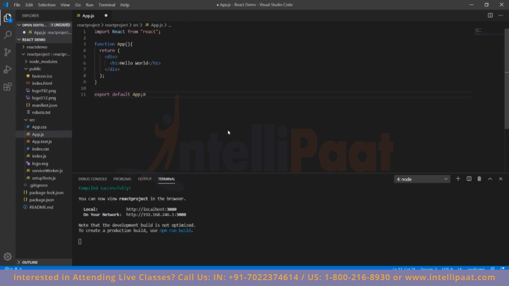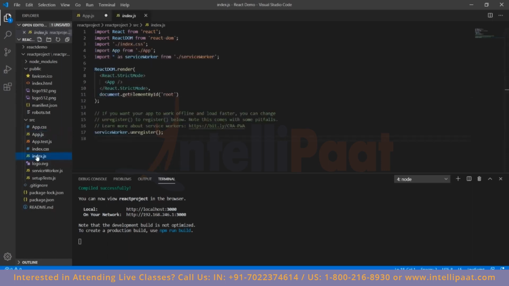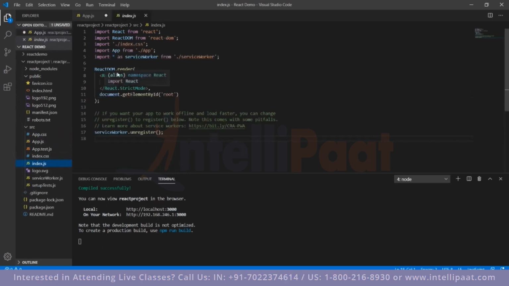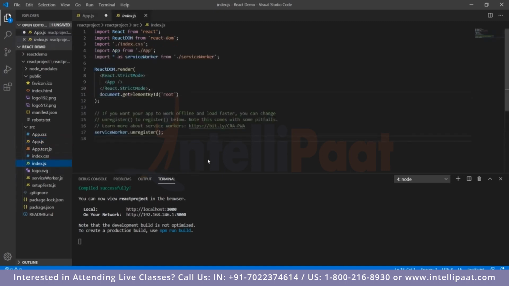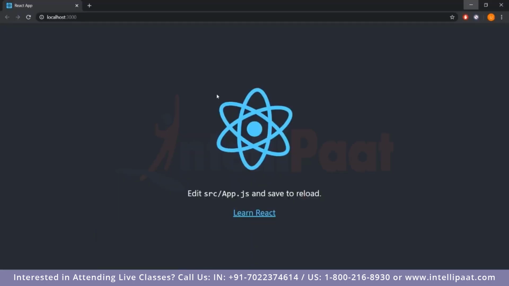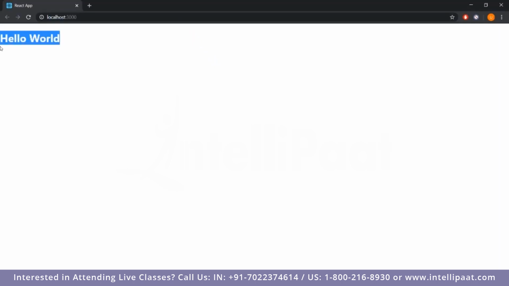Then we will check out the index.js file that we have over here. As we can see, what we're doing over here is we're rendering app. So whatever is there in the app.js file should render whenever we run the website. So we'll just go into the web page, we'll refresh it, and as you can see, we have the hello world over here. So it has changed from the previous element to the hello world.